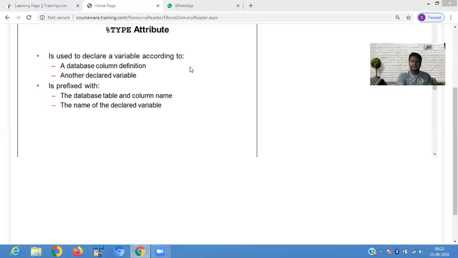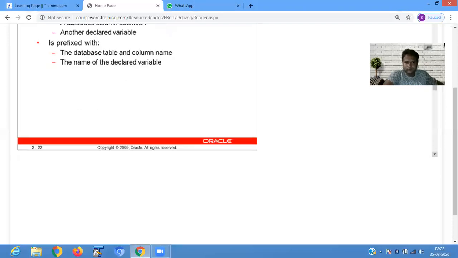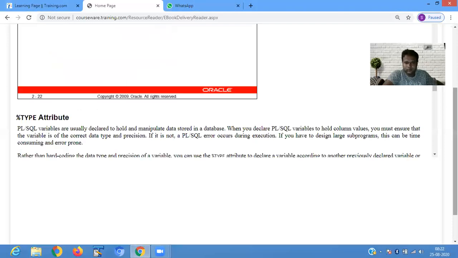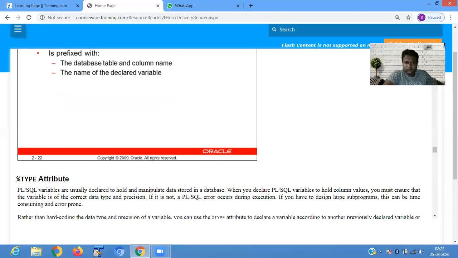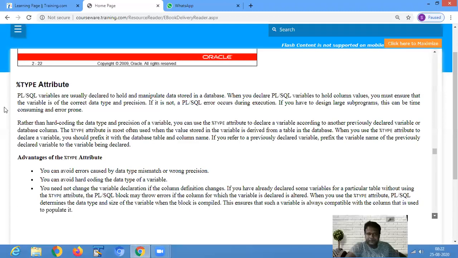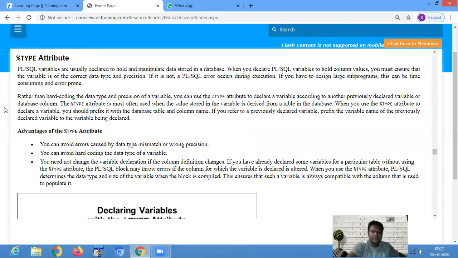Previously, in the PLSQL variable, you defined a data type to store the value. Elaborately, it says here, PLSQL variables are usually declared to hold and manipulate the data stored in a database.